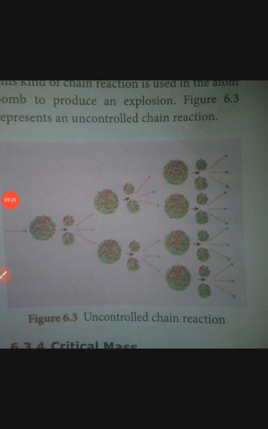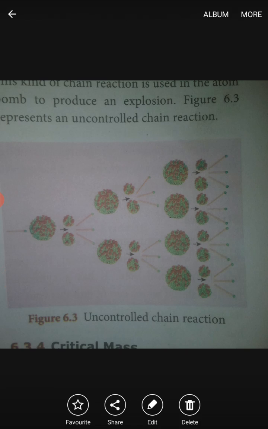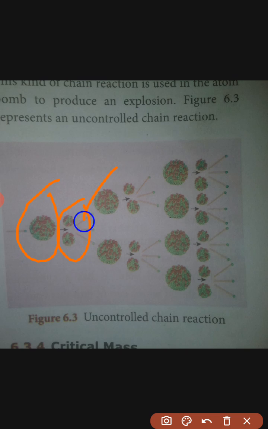In the uncontrolled chain reaction, as we have already discussed in the chain reaction, both are the same. In the uncontrolled chain reaction, the number of neutrons multiplies indefinitely and causes fission in a large amount of fissile material. Here we can see the uranium produces 2 neutrons. These again cause fission and again produce, these 2 produce 4, 4 produces 8. Likewise, this uncontrolled chain reaction continues, and the number of neutrons multiplies indefinitely.